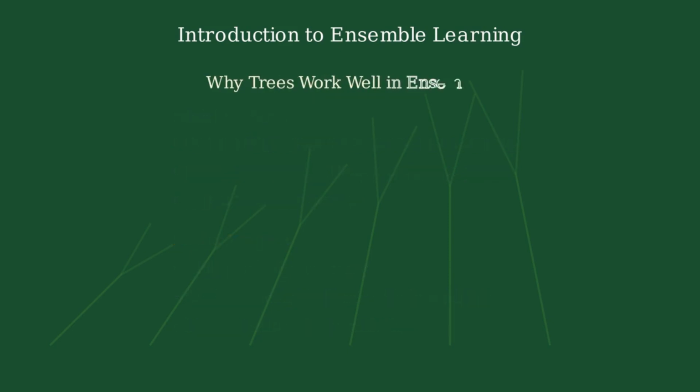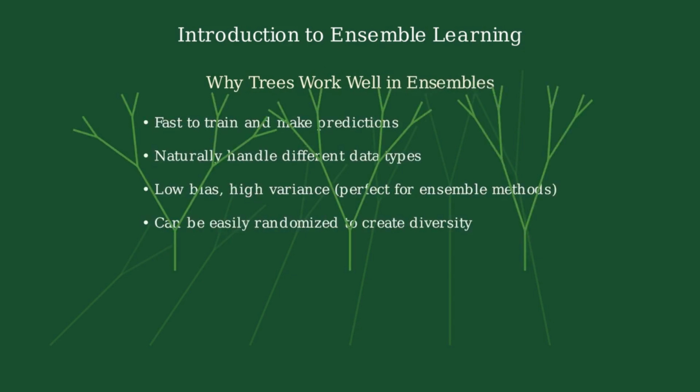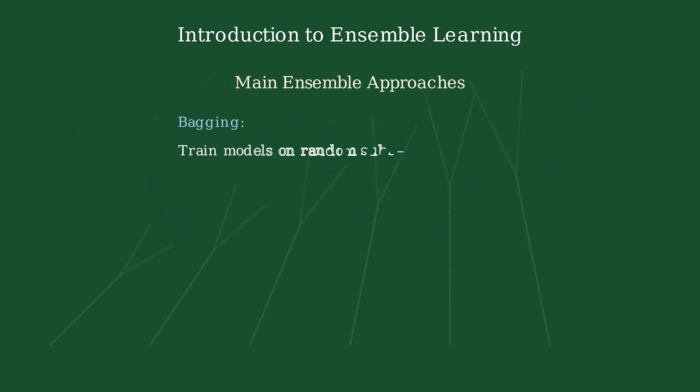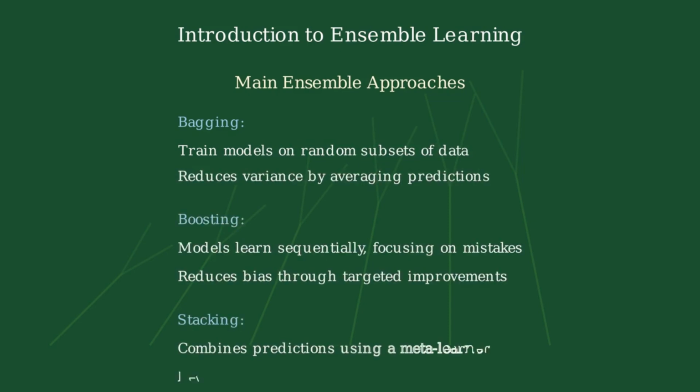Decision trees are particularly effective in ensemble methods. They're fast to train, handle different data types naturally, and have high variance, making them ideal building blocks for ensemble methods. There are several main approaches to ensemble learning. Bagging trains models on random subsets of data to reduce variance. Boosting builds models sequentially, focusing on previous mistakes to reduce bias. Stacking combines predictions from different models using a meta-learner.